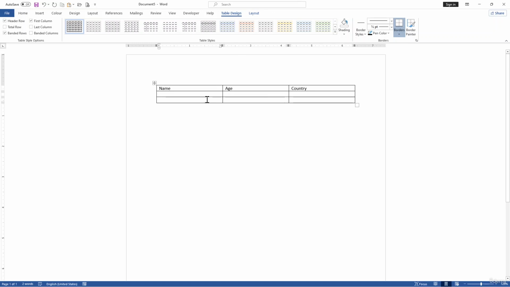To format your table, select it and go to the Table Design tab, and here you can choose different styles, and you can also change the colors and the borders. For example, let's use the different styles over here.